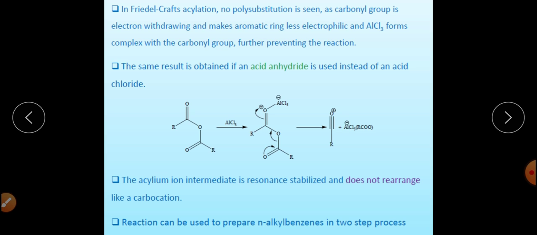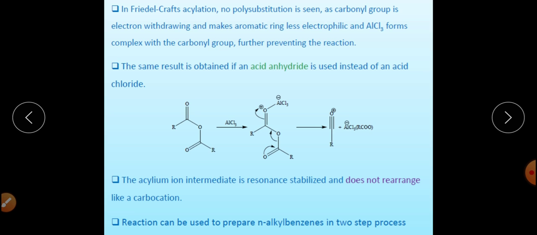A carbonyl group is being attached to the benzene ring, and this carbonyl group is not an activator. Instead, it will further deactivate the ring and further reaction will be stopped. So there is no chance of polysubstitution in Friedel-Crafts acylation reaction.